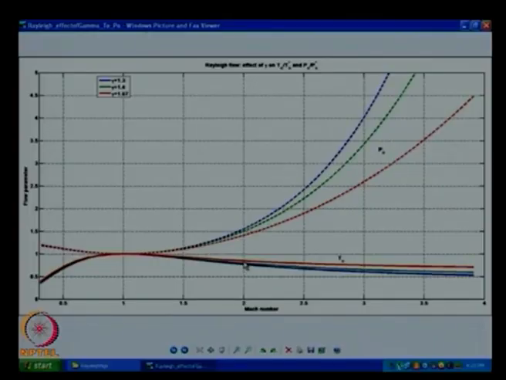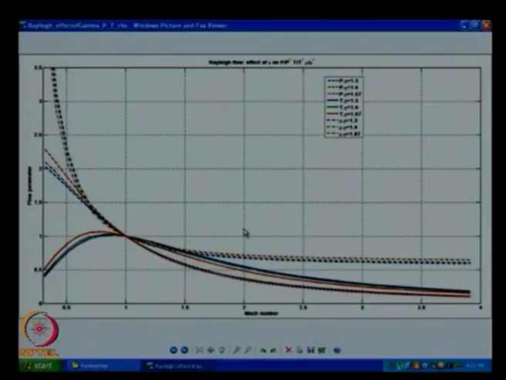Okay. So, if it is more compressible, it is going to be able to handle a little higher heating levels. Okay. But the compromise for that is you are going to lose more on P naught. Okay. If it is more compressible, I am going to lose pressure energy a lot. It can handle a little more heating, but the pressure loss is higher. I have to drop a lot more P naught if it is a more compressible gas. This is the properties of P naught and T naught variation.